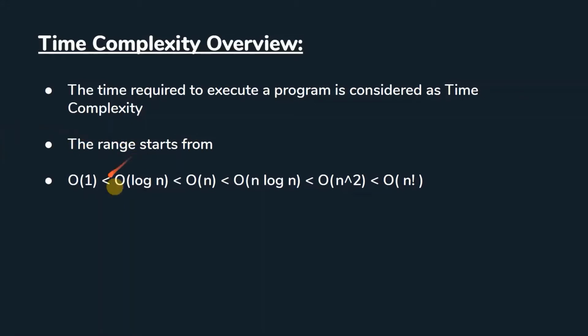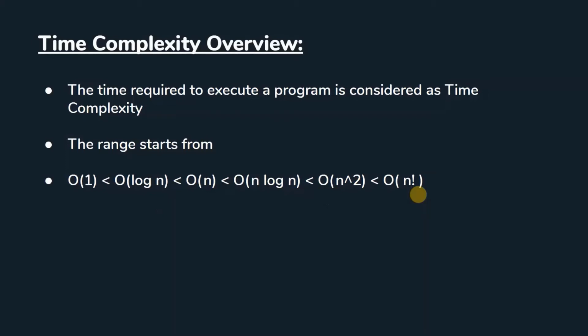For example, here the range starts from O of 1. After O of 1, the least amount of time complexity is considered to be O of log n, then it will be O of n, and O of n log n, then O of n square. Instead of square, it can also be O of n cube, n to the power of 4, n to the power of 5, or whatever it can be. And the last one is O of n factorial. So this is how the time complexity for a program will be calculated.